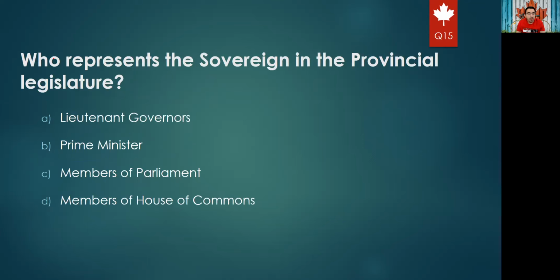Okay. Who represents the sovereign in the province legislature? So who represents the sovereign on the province level? On the federal level, governor general, right? But on the province level, is it lieutenant governor, prime ministers, member of parliament, member of House of Commons? It should be governor, but it is not the general, it is the lieutenant governor. So the right answer is A, lieutenant governors.